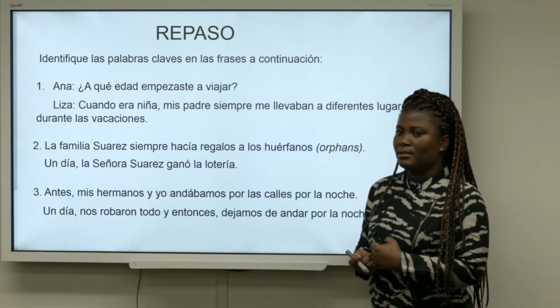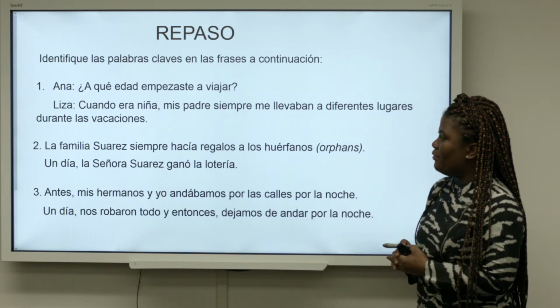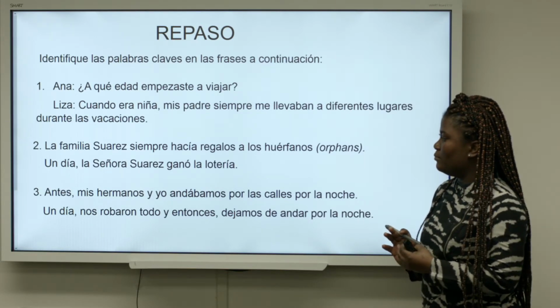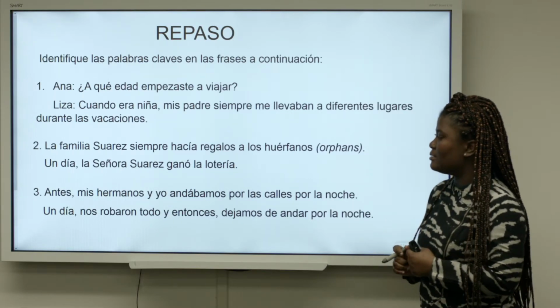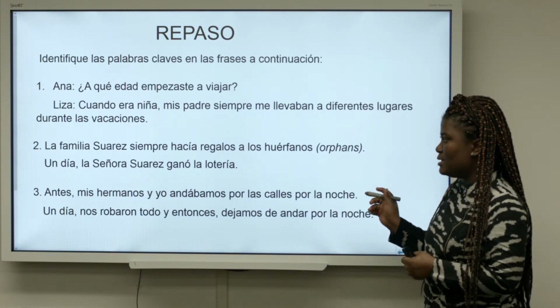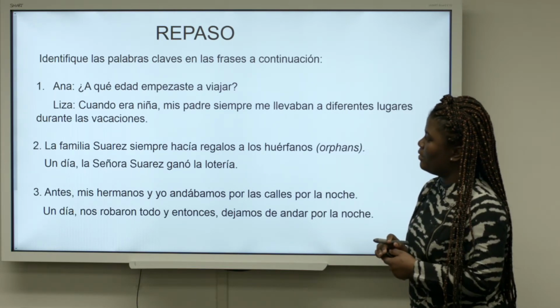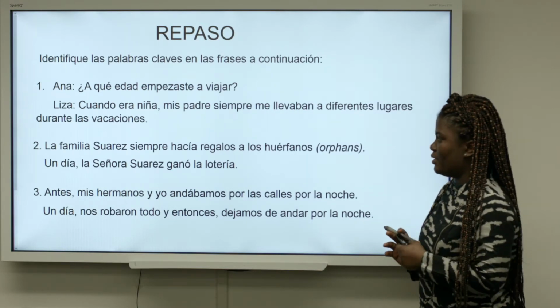So just a quick review. We are going to look at some keywords in these sentences that we can use to associate our verbs with the preterite or the imperfect tense. Remember that these are sentences that we've already seen just a few minutes ago. So we just want to do a quick review, just make sure that we've understood everything.